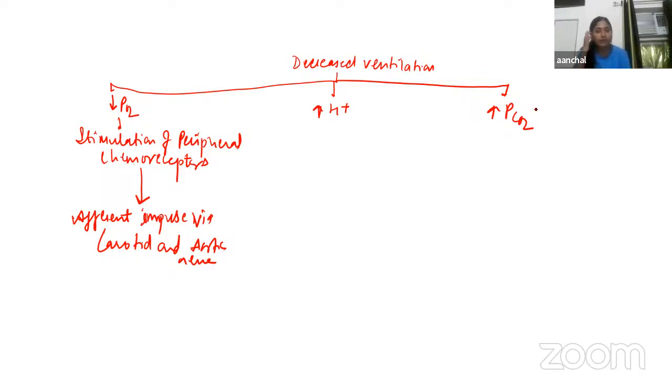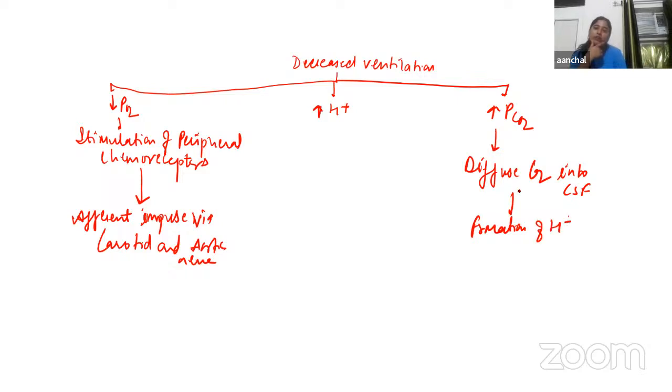from here, whenever there is an increase in PCO2, the PCO2 will diffuse into CSF, and it will lead to the formation of hydrogen ion. Now, how will it form the hydrogen ion?